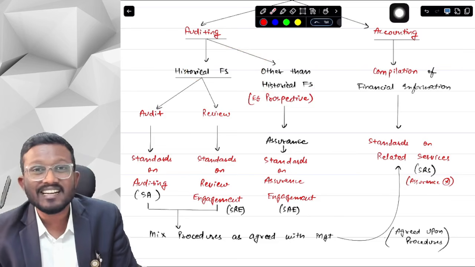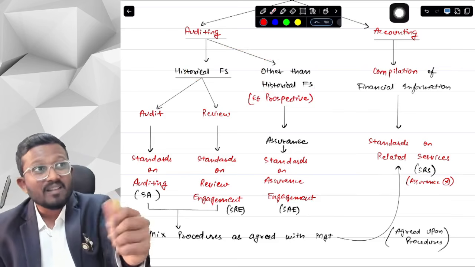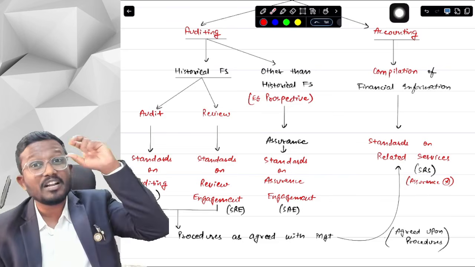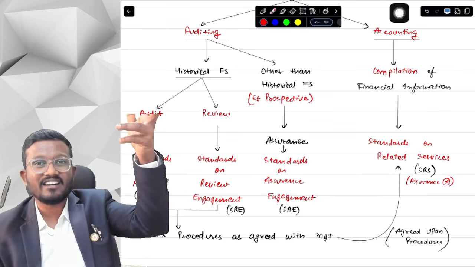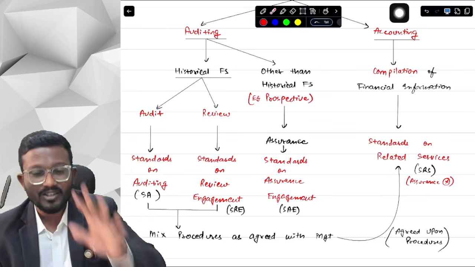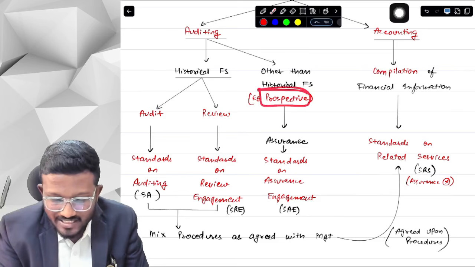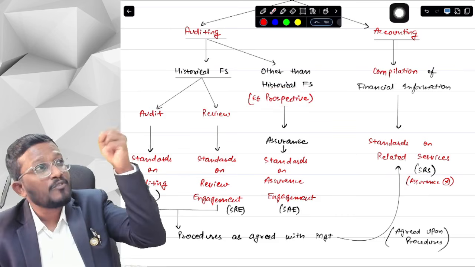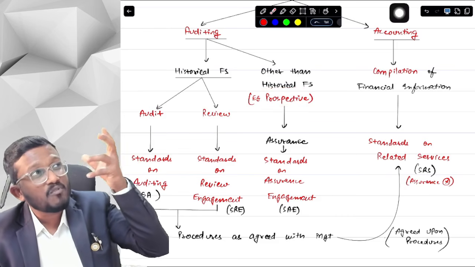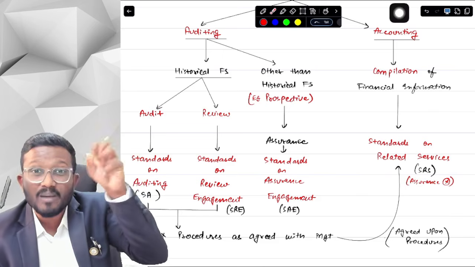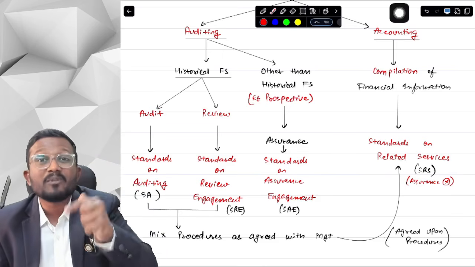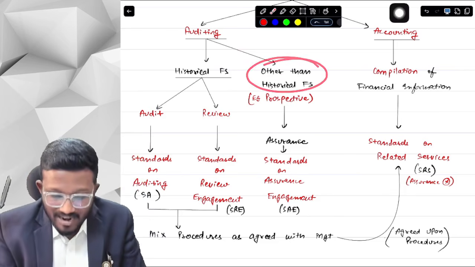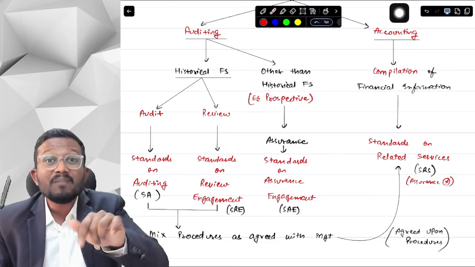Now, what is other than historical financial statements? It can be future financial statements, the financial statements which are predicting the future of the entity. The keyword for that is prospective financial statements. What are prospective financial statements? Anything which will happen in future. We are assuming what actions the entity will take, and based on that we are preparing a financial statement. That is called prospective financial statements. So other than historical financial statements can be prospective financial statements, can be internal controls.